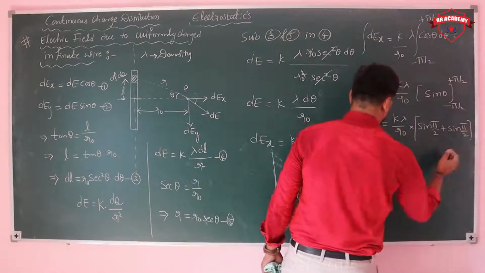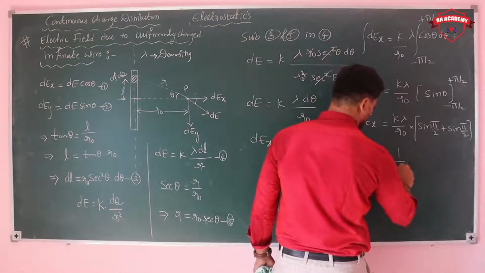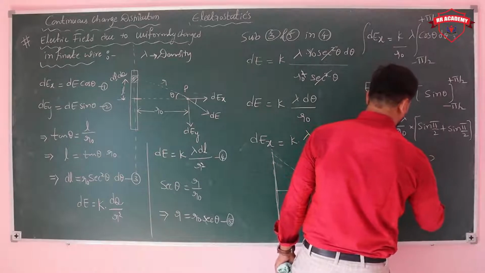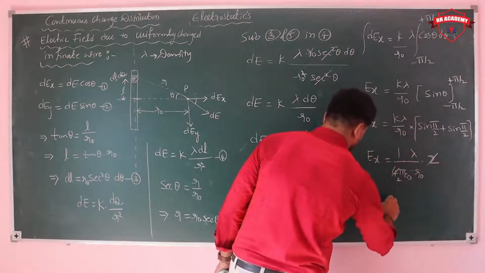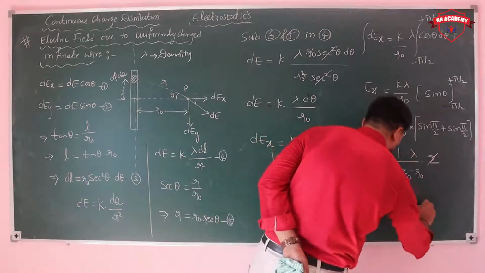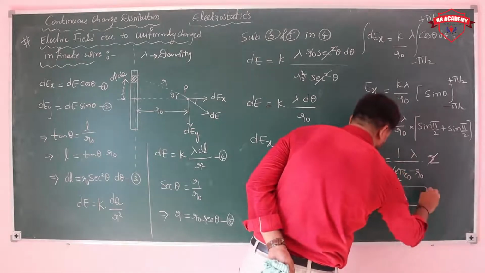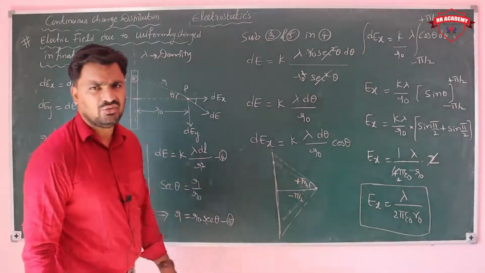Sin pi by 2 is 1, minus of minus sin pi by 2 gives plus, so the total value is 2. So Ex equals lambda into 1 upon 4 pi epsilon naught R naught into 2, that is lambda by 2 pi epsilon naught R naught. This is the electric field at that point of the infinite wire.